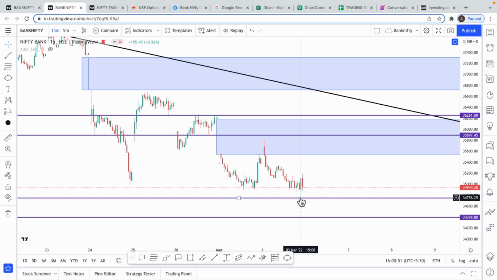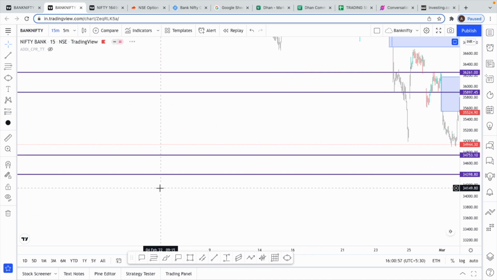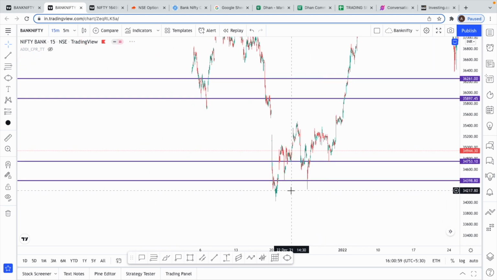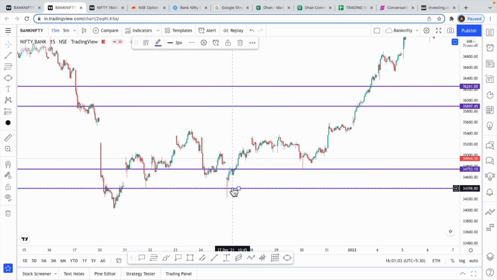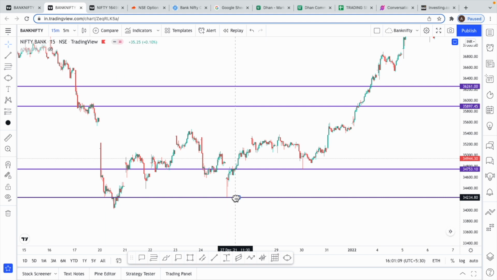If this level breaks tomorrow, probably we will see 34,387. And if we zoom out of the chart, I've taken the next support as a pretty conservative target, because previously over here we have taken support. This might get extended even until this point.